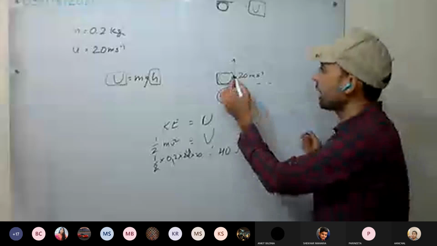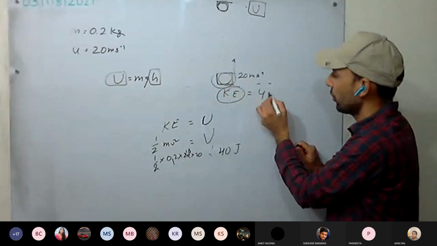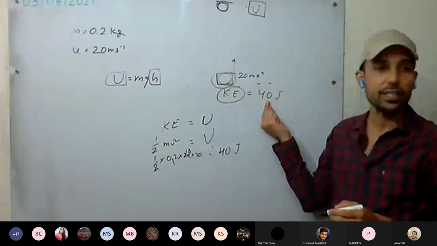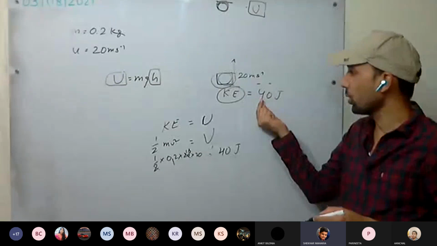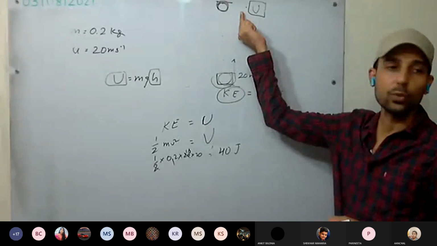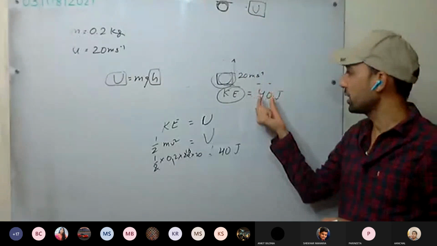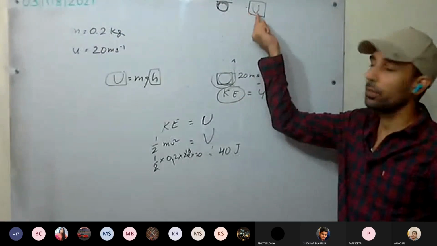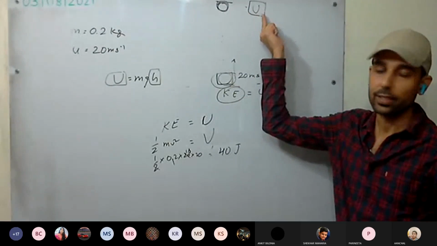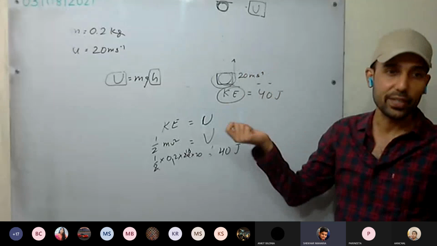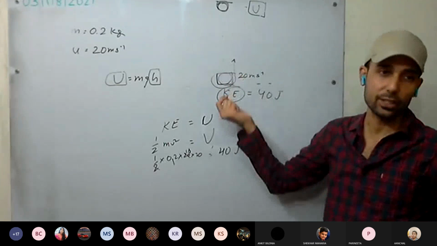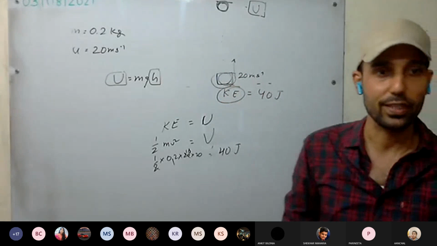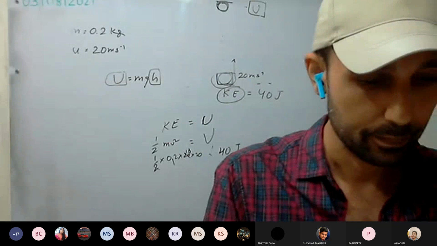So see here, how much is the kinetic energy here? 40 joules. This whole kinetic energy has converted into potential energy at this point. At this point it is stored as kinetic energy, and now it will be stored as potential energy at this point. Understood? Now we have equated the energies using the principle of conservation of energy.